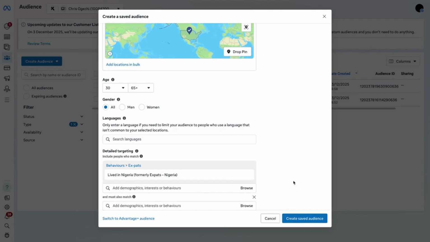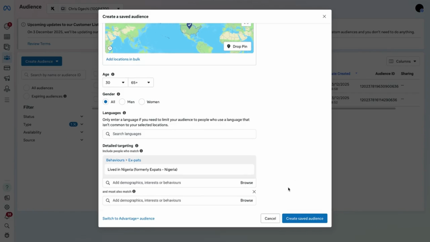So preferably use this, because this is Meta. Meta has done the job of knowing people that actually left Nigeria for a different country. How does it know? I think I explained how the Meta algorithm works some few classes back. It tells people that engage in a certain kind of content, people that click through a certain kind of content, people that take some basic action.